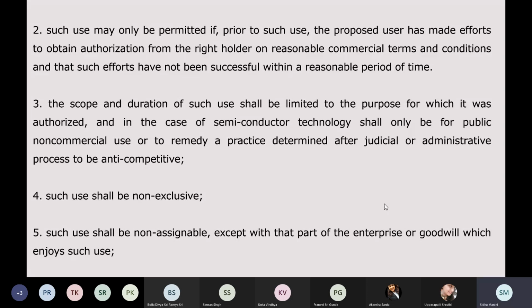Such use shall be non-assignable. I cannot assign the invention further to earn money, because if I obtain the rights, I could easily assign those rights to other people to earn more money, but I'm not allowed to do that. Except with that part of the enterprise or goodwill which enjoys such use. Basically, somebody who's already in contract with me, while granting the compulsory license, they can be third party users, but I cannot personally assign the patent.